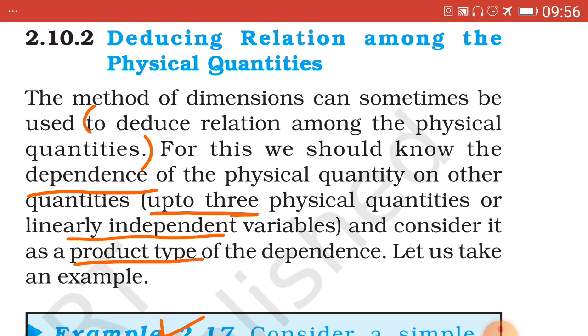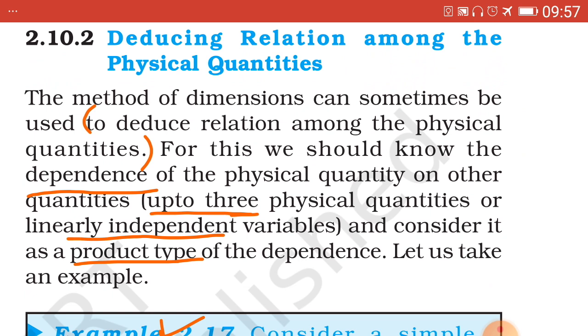This is another use of dimensional analysis, that is to deduce relation among the physical quantities. But we should know the dependence on other physical quantities, and that is limited only up to 3 physical quantities.